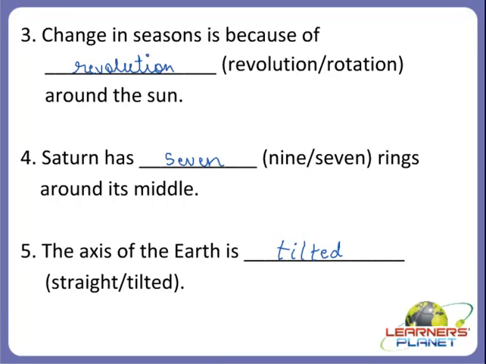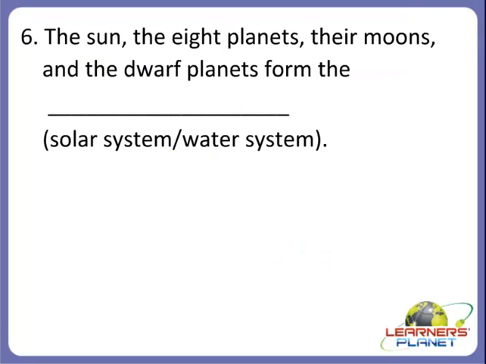Alright children, so always remember this. And because of the tilt of the axis of the earth, it causes change in the seasons. So we can say that the earth's tilt and the revolution of the earth cause the change in the seasons. Alright children, now the next one.